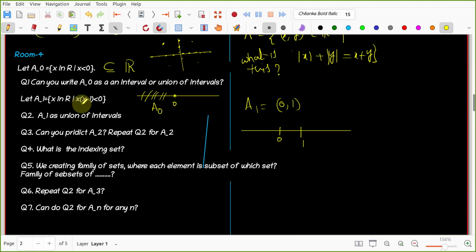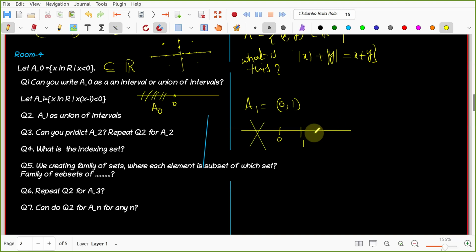0 is not there. Why is 0 not there in this set? So 0 into anything will give us 0, but this should be less than 0, so it is not satisfying. 0 is not satisfying. 1 is also not satisfying. You already told 1 minus 1 is 0. So these two are not there. Then you started looking at numbers less than 0. Then they are not there. The reason you told is that if x is negative, then x minus 1 is also negative. Product of two negatives is positive. Wonderful. So this portion is not there.